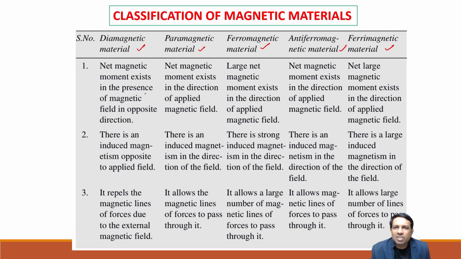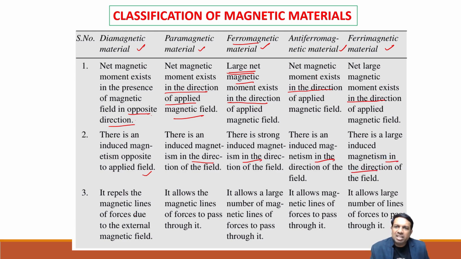Net magnetic moment exists in the presence of a magnetic field in the opposite direction for diamagnetic. For the others, it exists in the direction of the applied field. So diamagnetic is opposite, and the remaining are all in the same direction. But ferromagnetic material has a large net magnetic moment. There is an induced magnetism opposite to the applied field for diamagnetic, and in the direction of the applied field for the others.